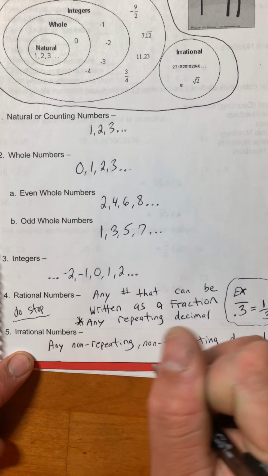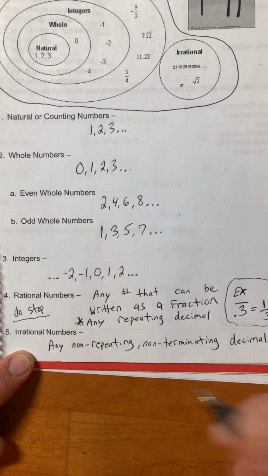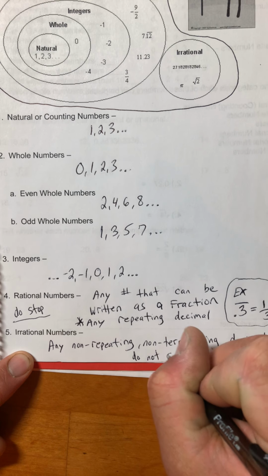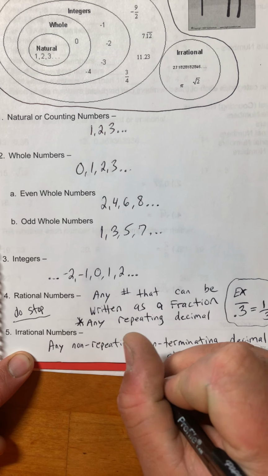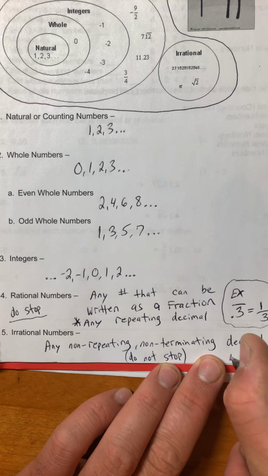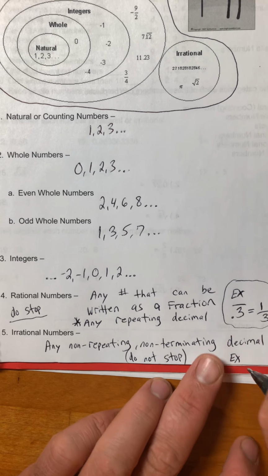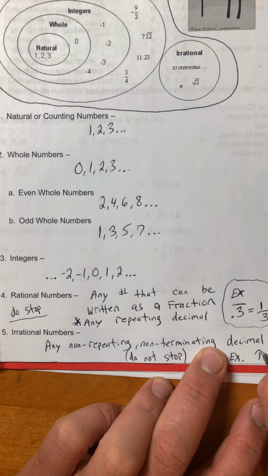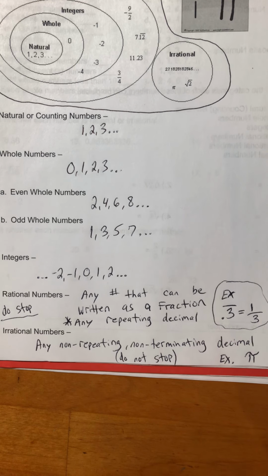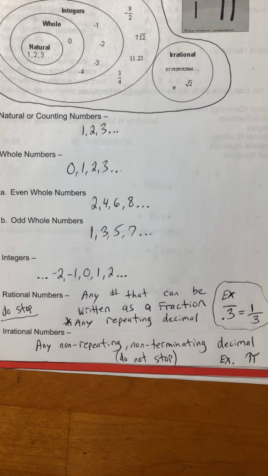They keep going. That's what the non-terminating means. If you want to put down they do not stop, you can. Some of you can think of a quick example that most people know. An example of an irrational number, actually a symbol in this case, is pi. Pi goes on forever. It's a non-repeating decimal.